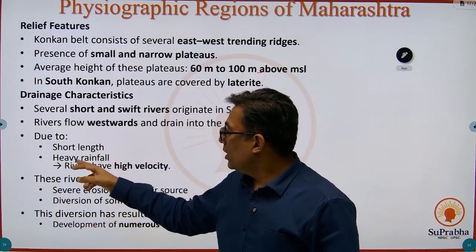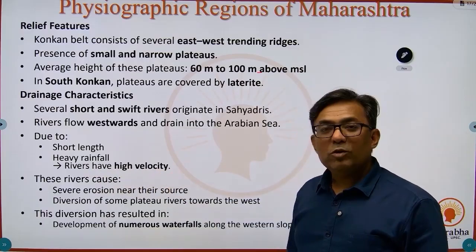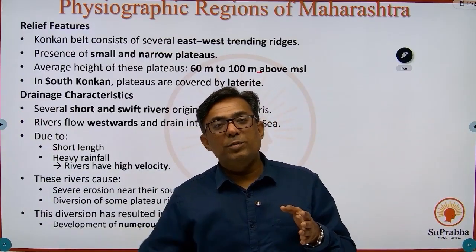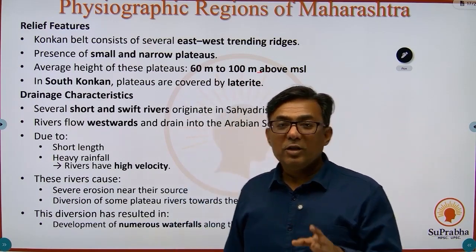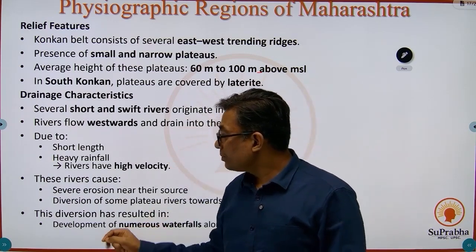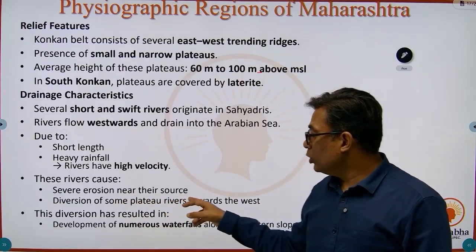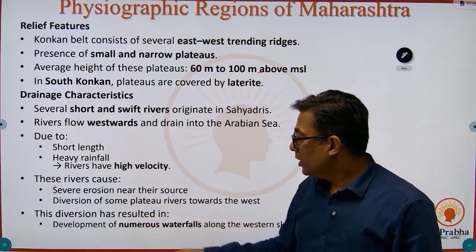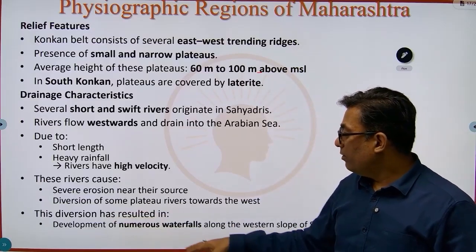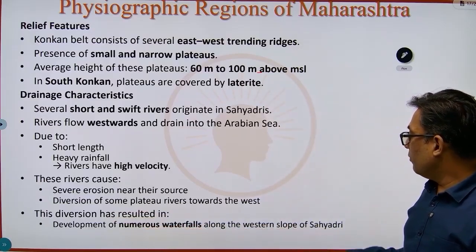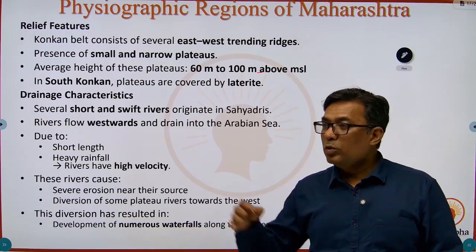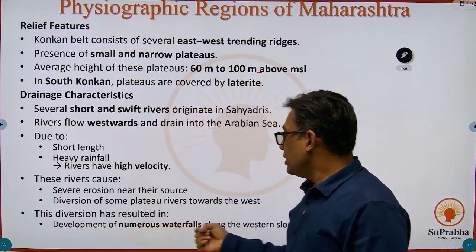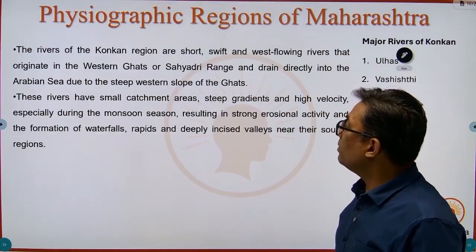Due to short length and heavy rainfall, the rivers have high velocity. So whatever material they bring in, they take into the Arabian Sea and deposit deep into the sea. Therefore, you don't have any delta formation along the western coast of Maharashtra. These rivers cause severe erosion near the source, and there is diversion of some plateau rivers towards the west. This diversion has resulted in the development of numerous waterfalls along the western slope of Sahyadri. So these rivers are falling over the plateaus, and that's the reason you have numerous waterfalls over there.